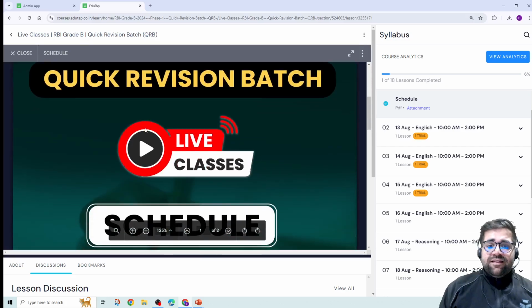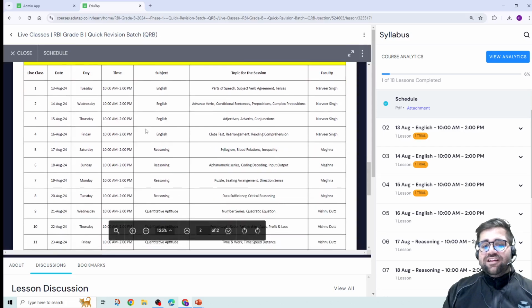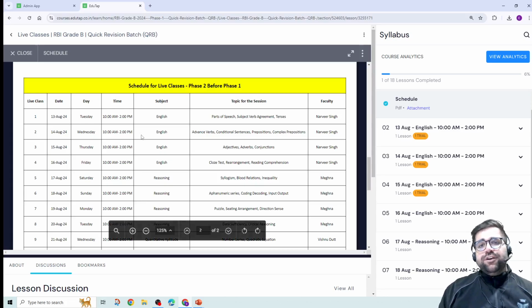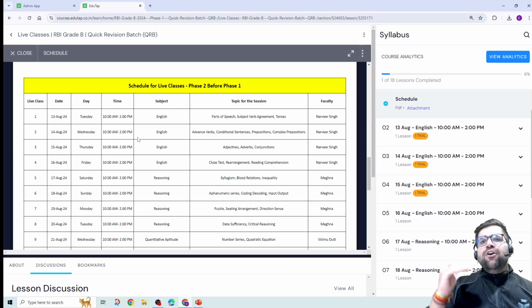Moreover, the one question which students will also ask me regarding these live classes is, will we cover all the concepts, like 100% of the coverage? The answer is no. See, the time is limited now. Our teachers will tell you the most important topics which you have to cover to clear phase 1 of RBI Grade B. So the extent of coverage will be roughly around 80 to 85 or at most 90% of the topics and not 100%.